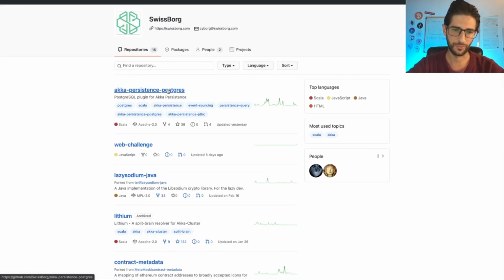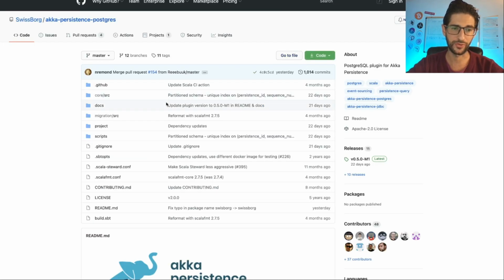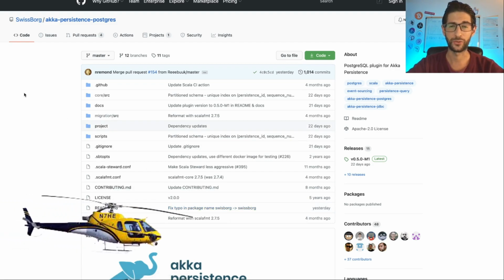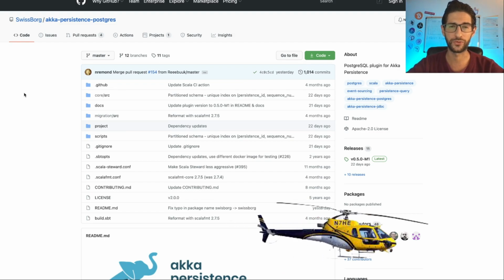But even, for example, here we see that yesterday there was an update, but you can see that none of the main folders have been updated in the last 20 days, and the only update yesterday was in the README file, which is only a documentation file. So there has not been an update in already 20 days here, which is a lot. That's why it's in position 2 of the worst coins.